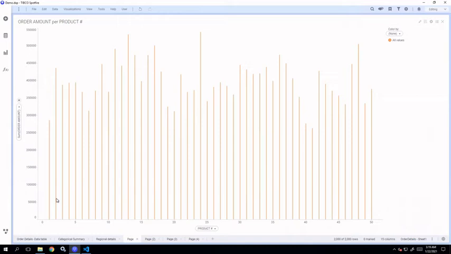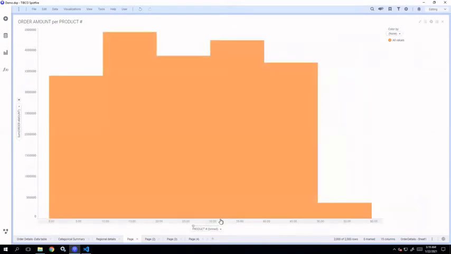Now if you want to display thick bars here, you can use the feature auto bin. Just right click and say auto bin column. What auto binning is doing is binning the values together, that is creating a group of values.